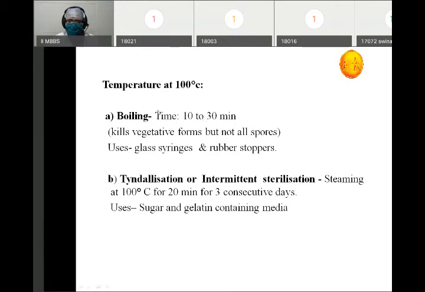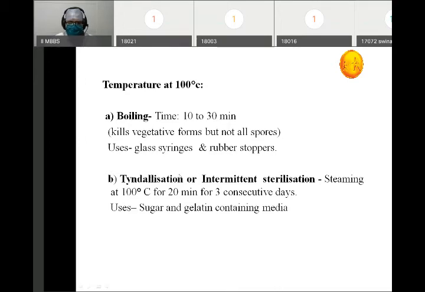When we do it for 10 to 30 minutes, then all the vegetative forms will be killed, but not all the spores. Then we have the tyndallization principle, same as inspissation, 3 days, but the temperature used here is more, 100 degrees centigrade. But one more difference is that here we use steam. There we were heating the article. Here we are using the steam to kill the microorganism.